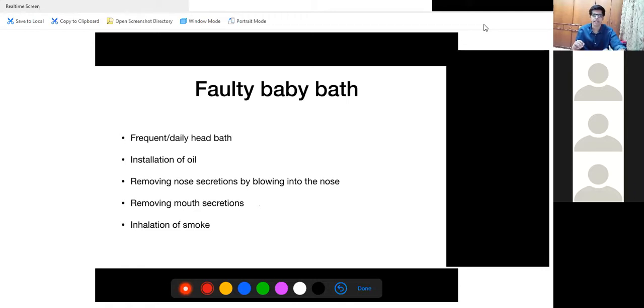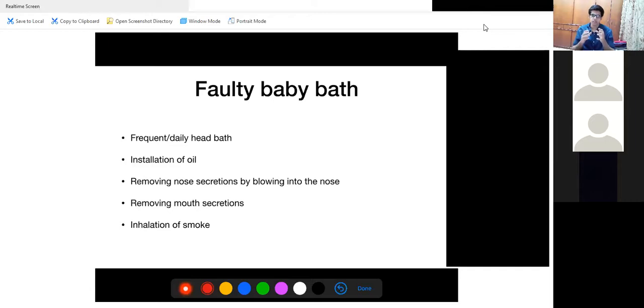Instillation of oil. In India, we have a habit of instilling oil in the eyes, ears, nose, and all over the face before giving the baby a bath. And this is mostly done by the traditional dais or the workers whom we call in our homes to give the baby a bath, or the elder people. They use this method of instilling oils in the nose, ears, and eyes, and why this should not be done will be explained.